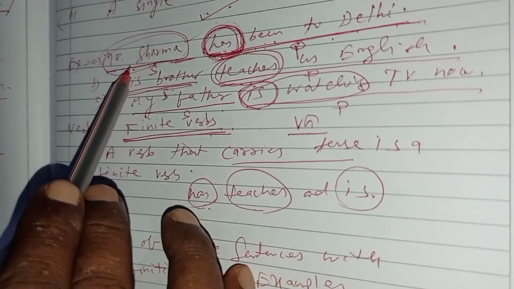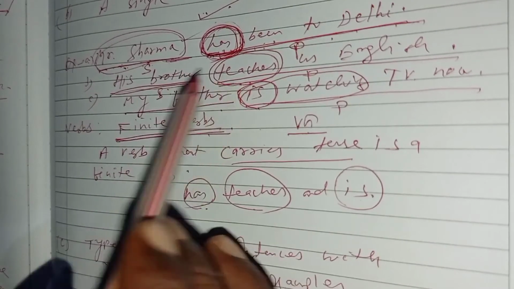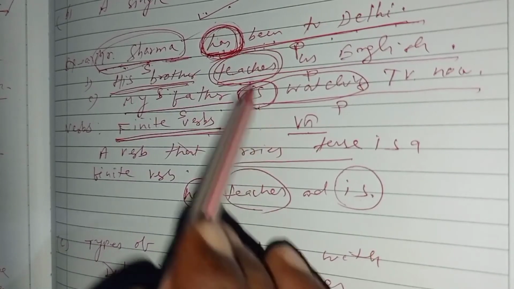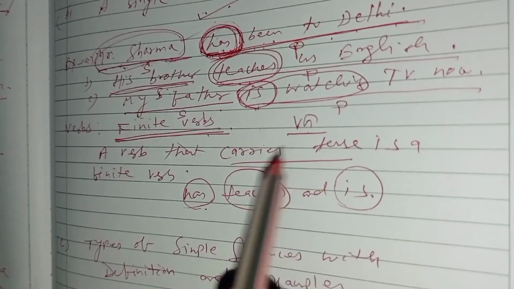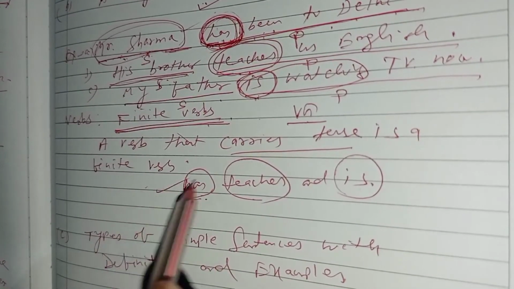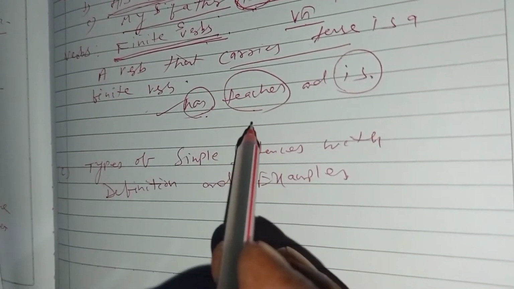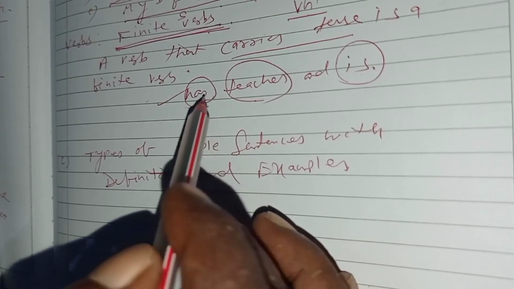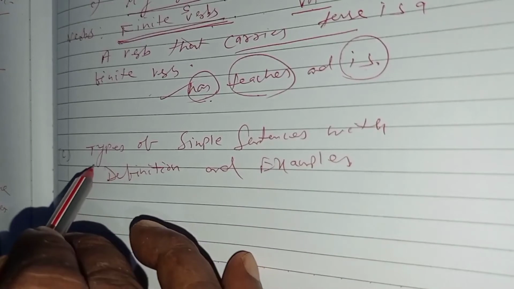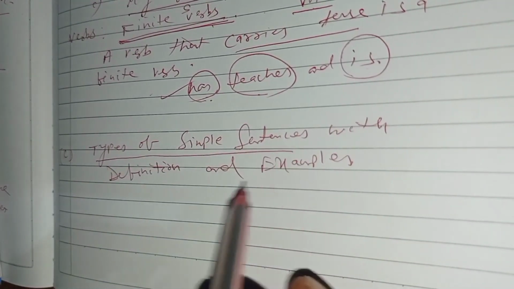Here, after Mr. Sharma, there is has. After his brother, there is teaches. After my father, there is is. So these three verbs here are examples of finite verbs. Okay. In this way, we can frame different types of simple sentences. Before knowing that, we should now know the types of simple sentences. You should remember the types of simple sentences and also their definitions with examples.